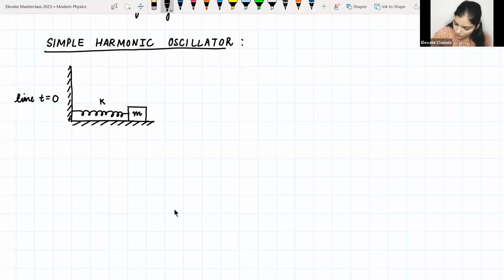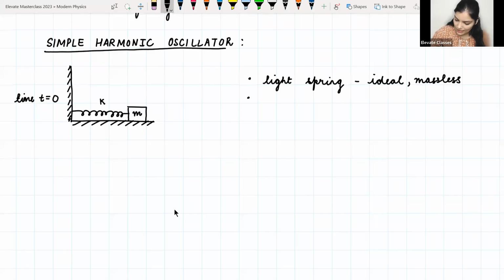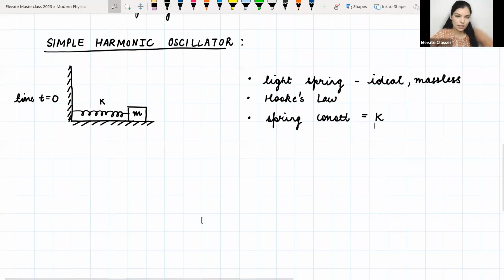So first thing I said was that it's a light spring, that means it's massless. It's an ideal spring. And the second thing I'm saying is that it follows Hooke's law, and the spring constant is equal to k. So these are the things that are given to us.